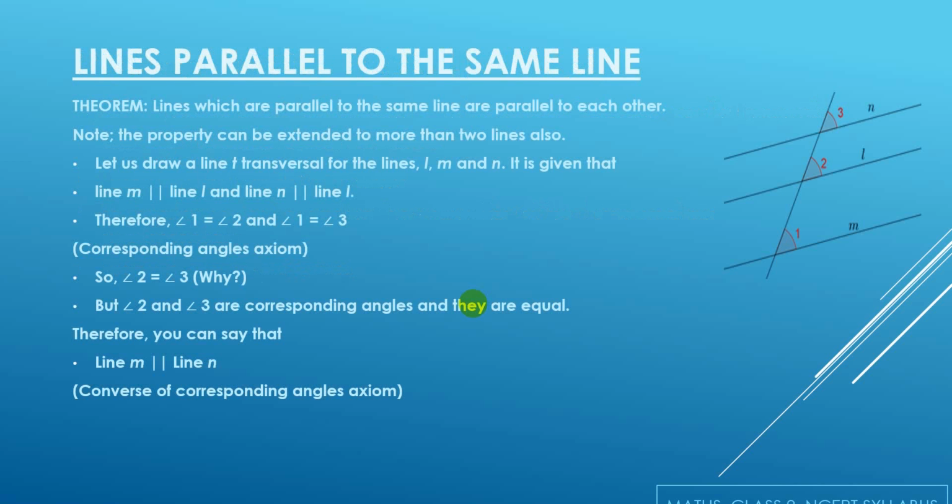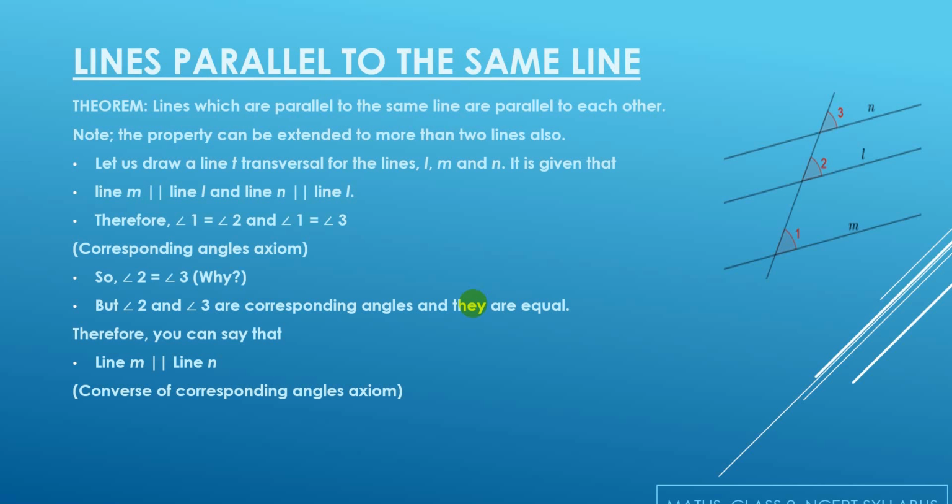Now, according to these parallel lines and the transversal drawn, we come to the next theorem which is related to the lines which are parallel to the same line. In this theorem, we are going to prove that if I draw two lines which are parallel to the same line, then they are parallel to each other also. Now this property can be extended to more than two lines.